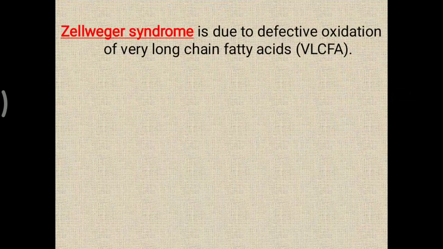The first one, Zellweger syndrome, is due to defective oxidation of VLCFA, that is, very long chain fatty acid. Mostly, fatty acid is metabolized inside the mitochondria with the help of beta oxidation, but when there is a very long chain fatty acid, first it will be metabolized in the peroxisome and then in the mitochondria.